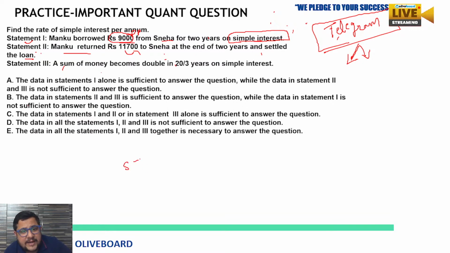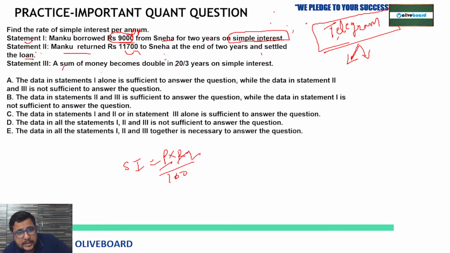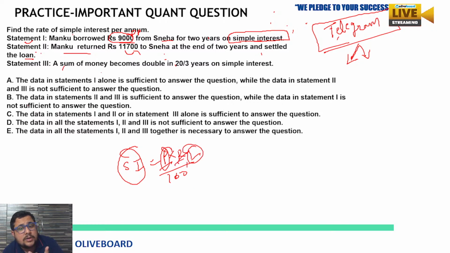Okay, and we have to find out the rate. SI is what? PRT upon 100: principal, rate of interest, time. So here, what are they asking? They are asking you the simple interest rate per annum. Means you must have the value of this SI, this P, this T, then only you can calculate this R.